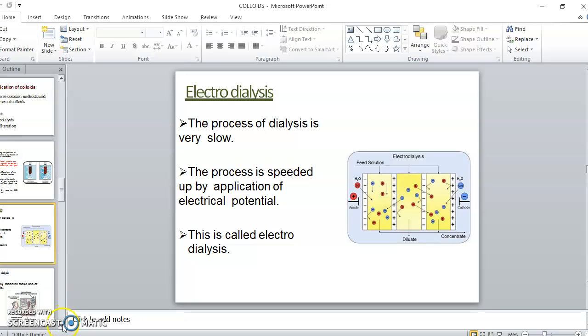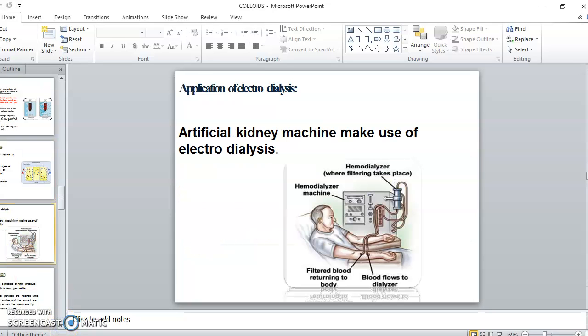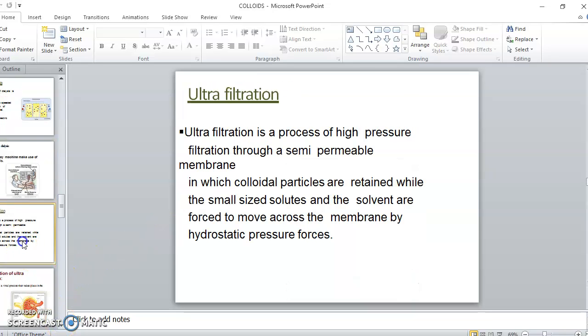Now, there is a very common application of dialysis, as you know. The artificial kidney machine makes use of the principle of electrodialysis. For the biology students, it is much easier. Now you have the process called ultrafiltration.